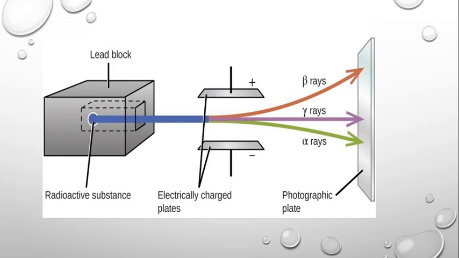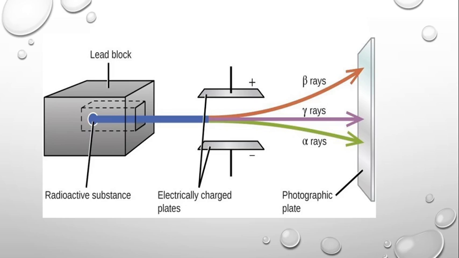So you can see a lead block here, and inside that lead block a small hole is drilled, and inside that small hole we are placing a radioactive substance, radium. Now radium is a radioactive substance, so it will emit radiations. In order to analyze these radiations, an electric field is applied by two plates as shown.